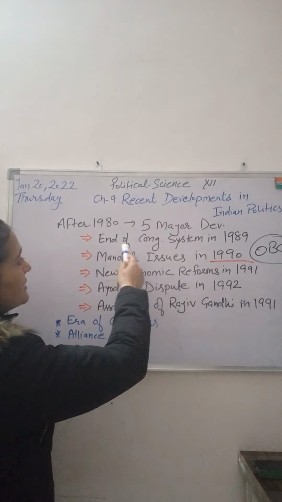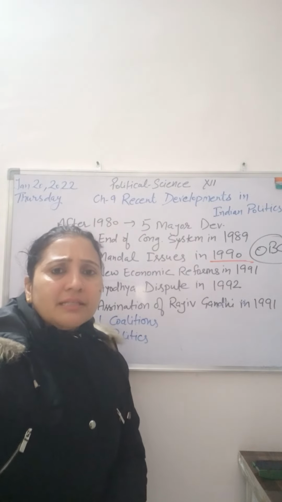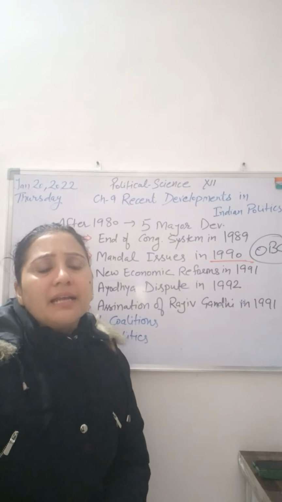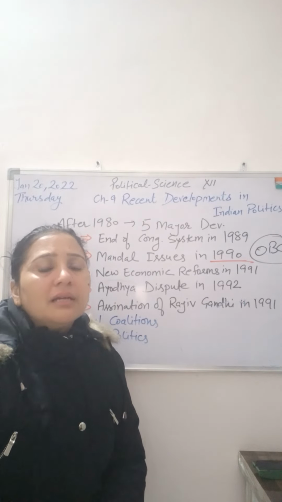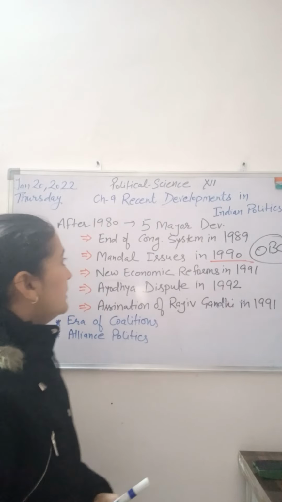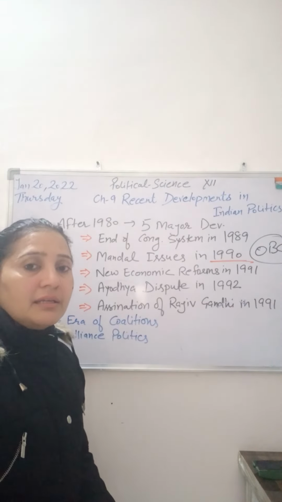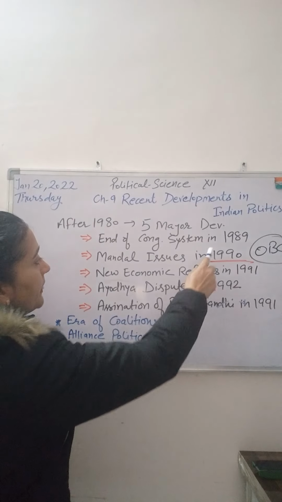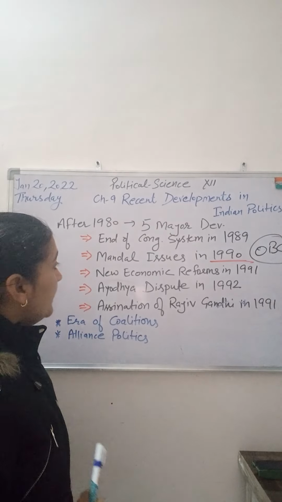The first is the end of the Congress system in 1989. If you study the Indian political system, you will see that after 1989, this is the first time in Lok Sabha elections the Congress was not able to win the majority. So the concept of coalition government emerged in Indian politics. That was a big change in the Indian system, a big phenomenon.